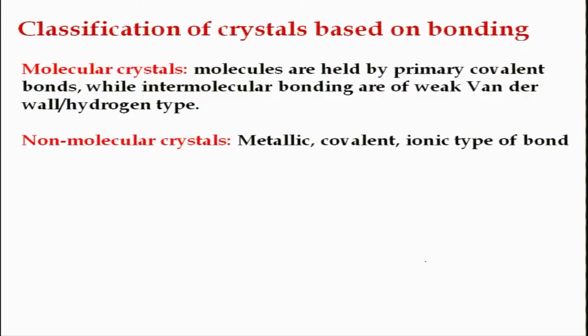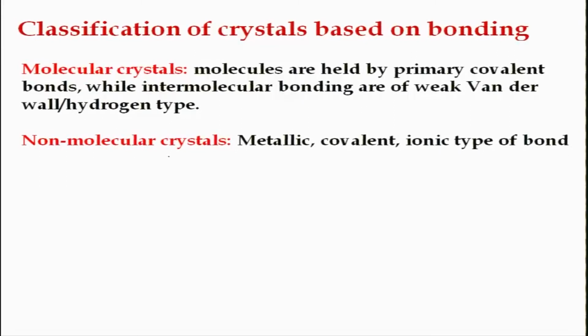So, you can do another classification based on bonding. There are crystals in which molecules are held together by primary covalent bonds, whereas intermolecular bonding could be of weak van der Waals type or hydrogen type. These are molecular crystals such as polymers. Non-molecular crystals are different.